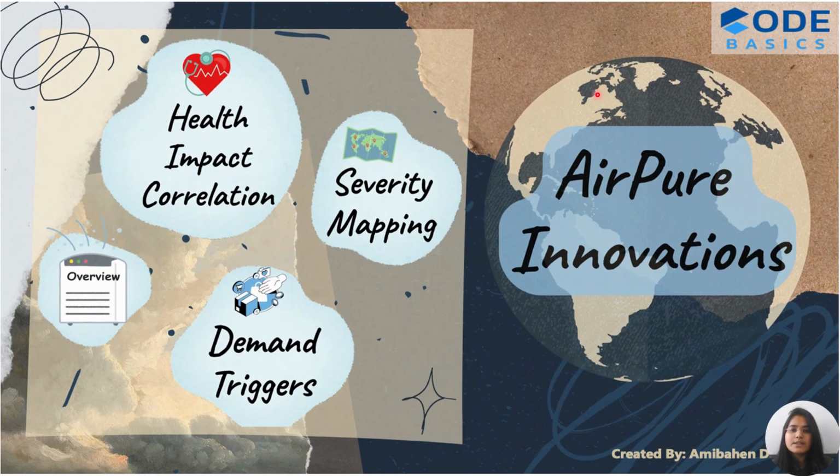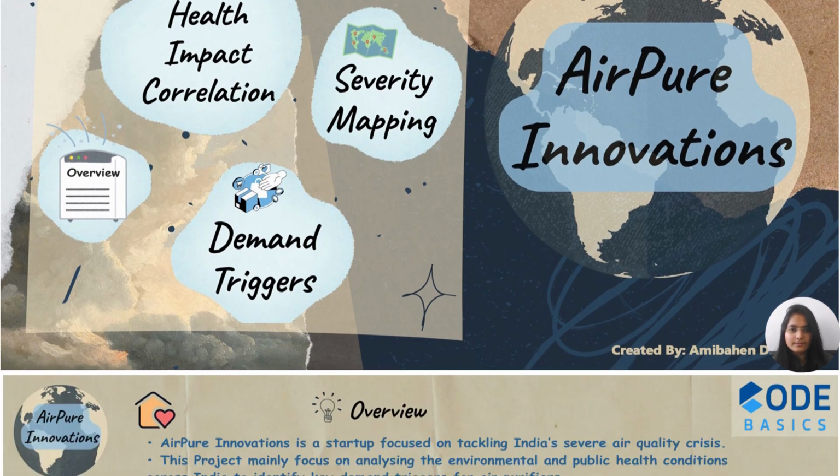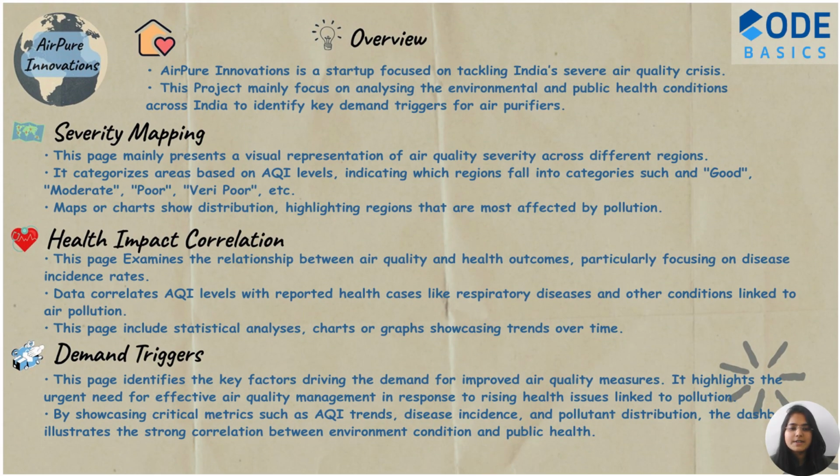So this is the main page of the dashboard. This page contains navigation to the different pages, like the overview page, health impact correlation, geography mapping, and demand trigger. So these are the different page navigation menus. This is the overview page. This page contains an overview of the project and also of the different pages, so we can easily get an idea of the whole project, and it also contains navigation for the different pages, so we can easily redirect to them.